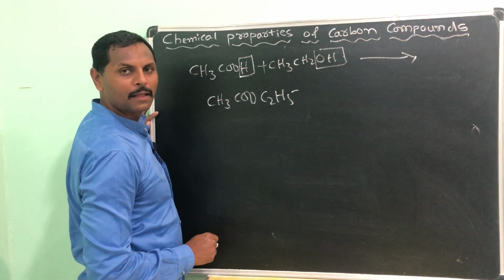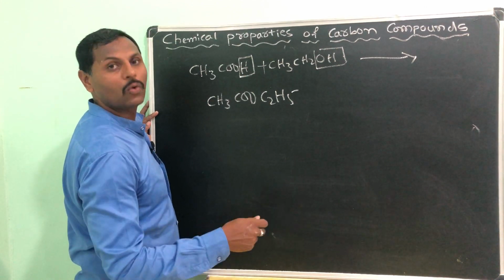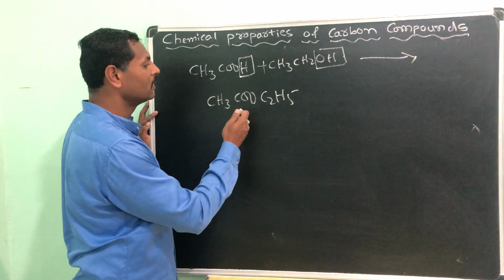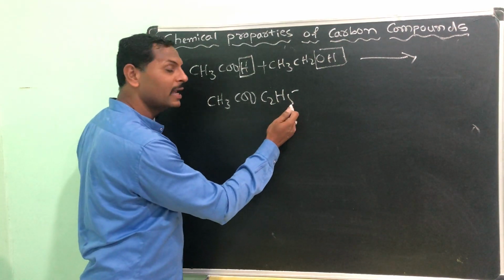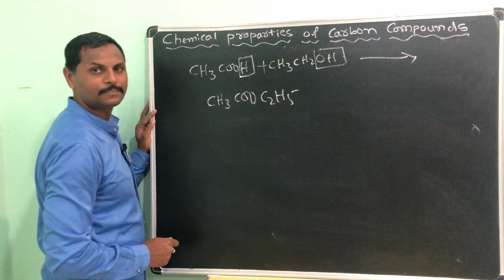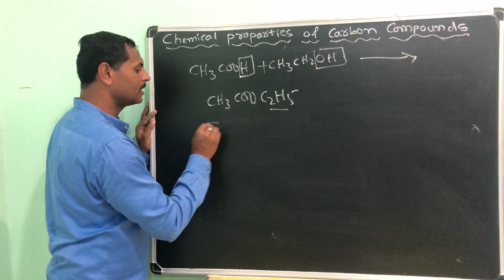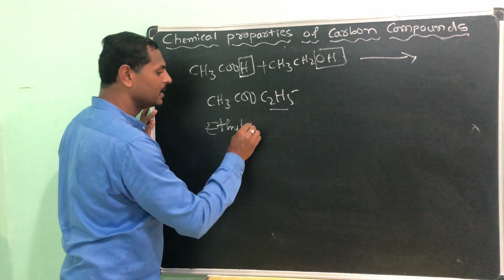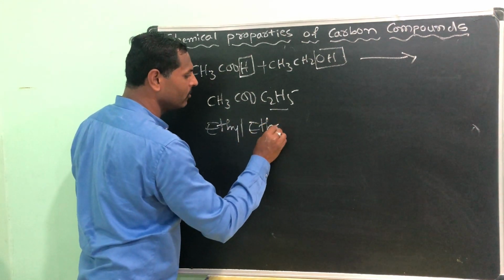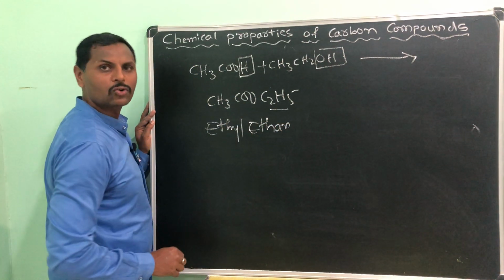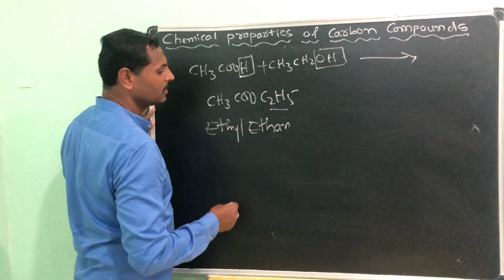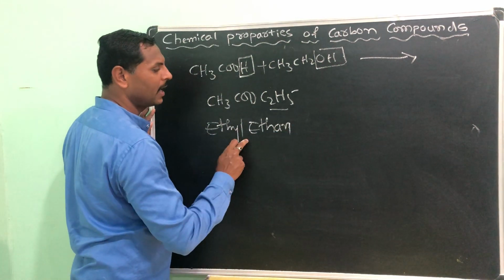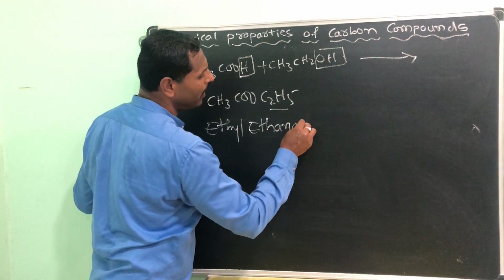Ester. C double bond O and O, I told you in the functional group also, right? Ethyl ethanoate. This is the ethyl group, 2 carbons are there. Ethanoate, ethane you will write. The ester group is there. Then you will end up with ethyl ethanoate.